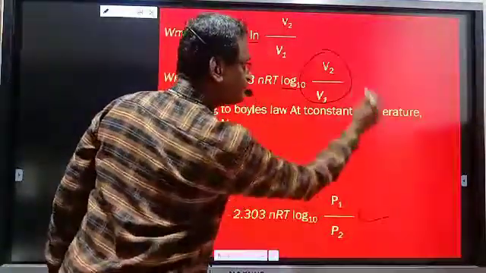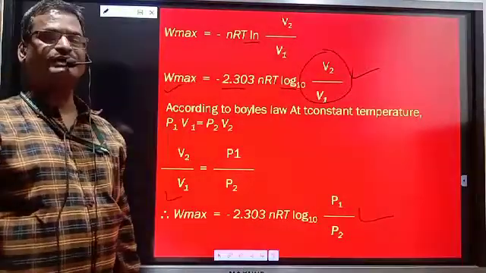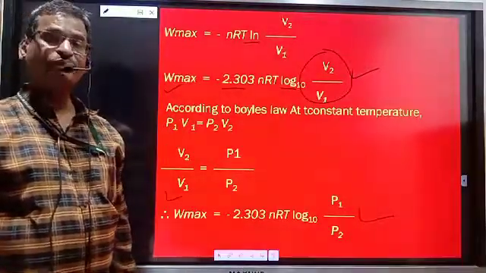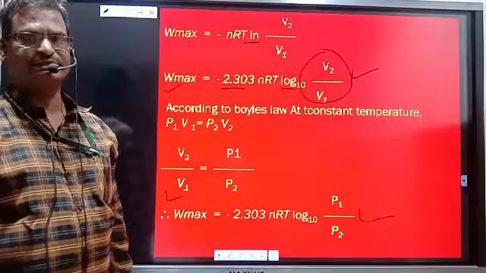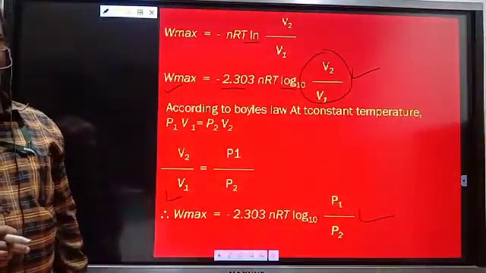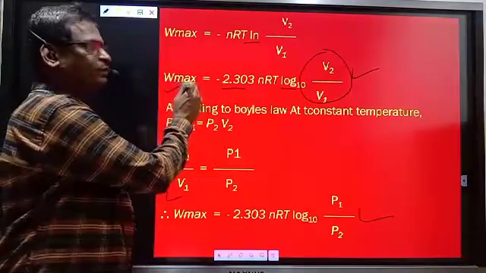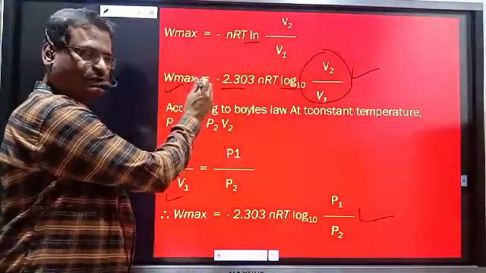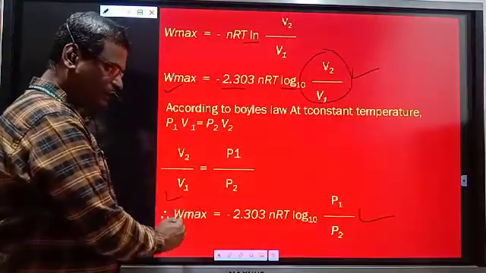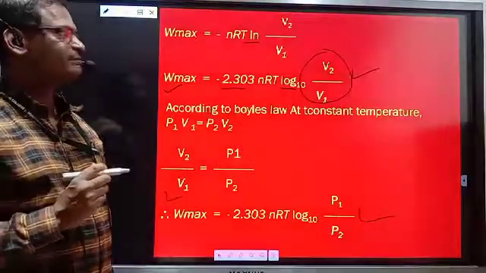These two equations are known as expressions for maximum work done during a reversible isothermal process. If the change in volume is given, we use the first equation, and if the change in pressure is given, we use this equation to calculate the maximum work done.